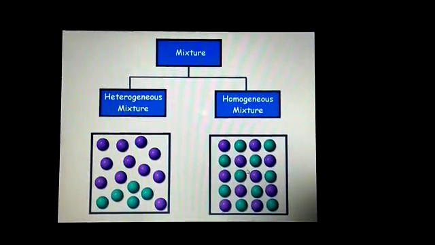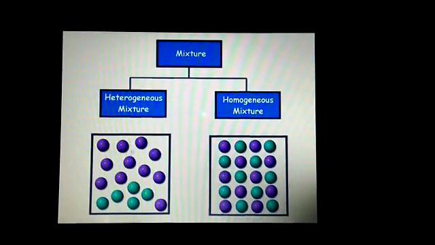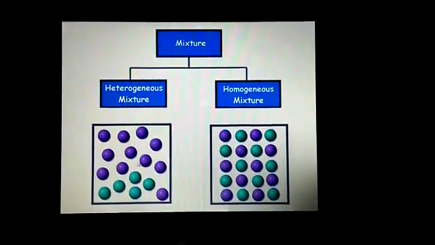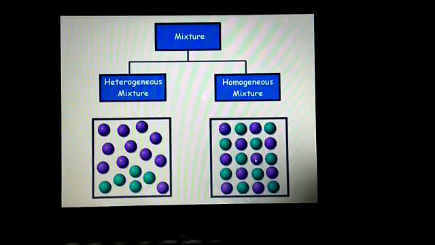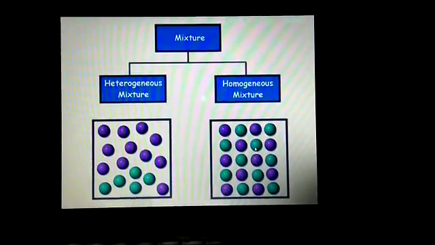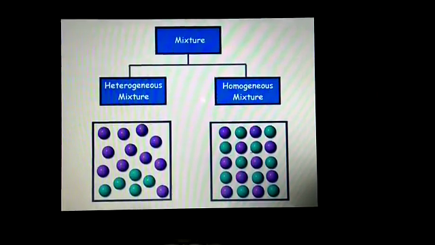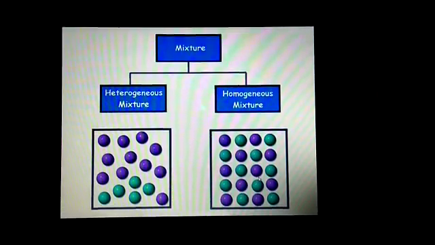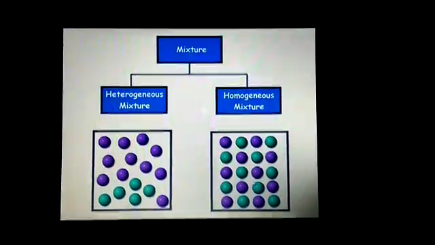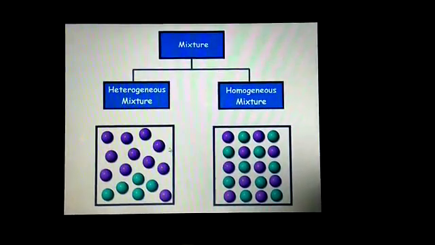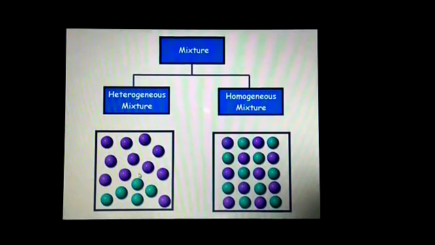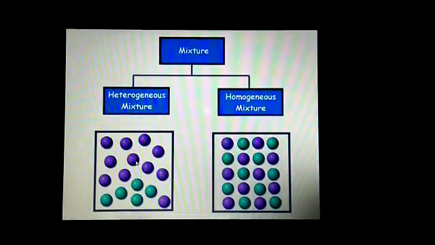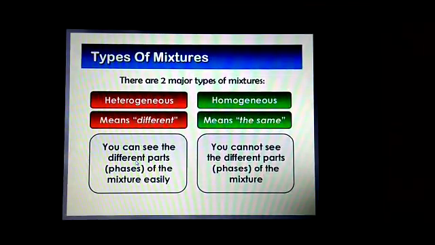So in a heterogeneous mixture the constituents are unevenly distributed throughout the bulk, and in a homogeneous mixture the constituents are equally distributed throughout the bulk. That's why in a homogeneous mixture it is very difficult to identify the different constituents, but in a heterogeneous mixture you can easily identify the different constituents.